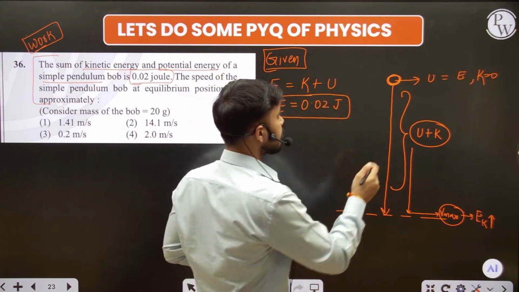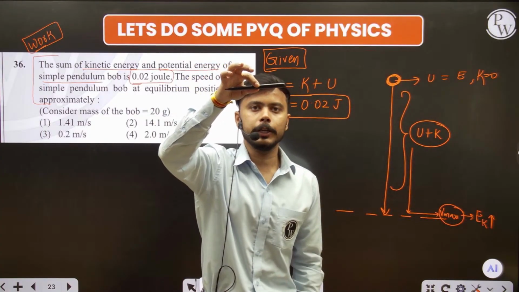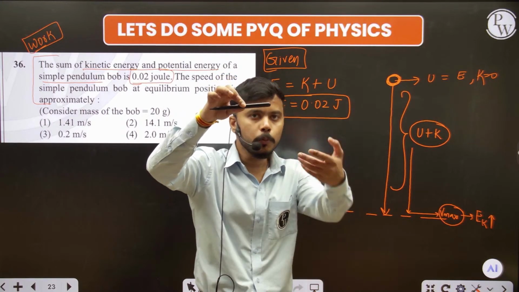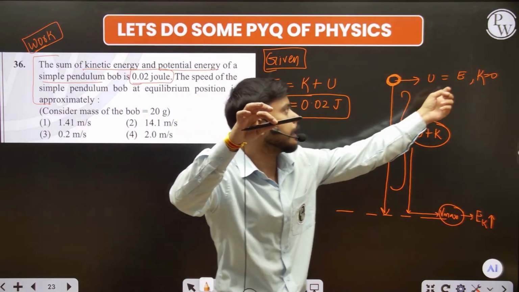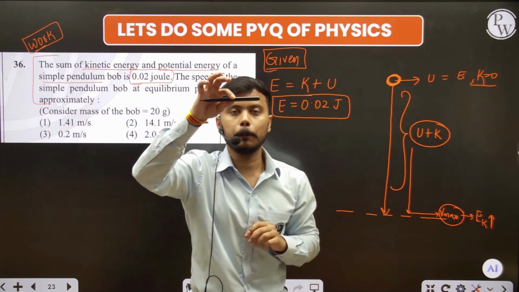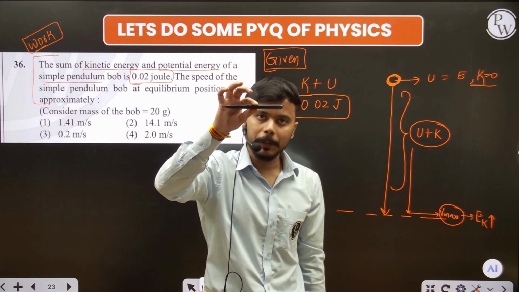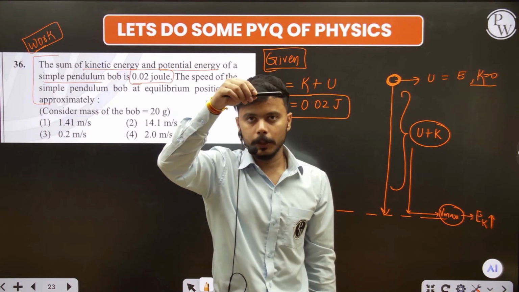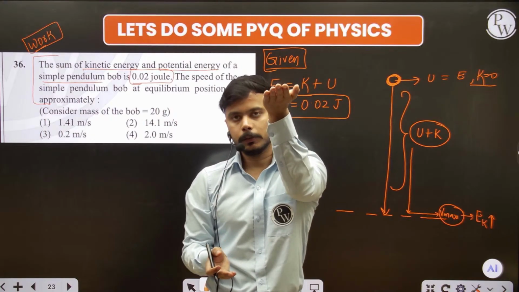You see here guys, when you throw any object, firstly you hold it at some height. At that time there is no motion in this object, so the velocity will be 0. If the velocity is 0, then the kinetic energy will be 0. So your complete energy is in the form of potential energy, and when you drop it, the potential energy starts converting.